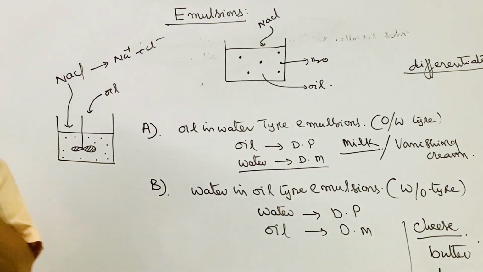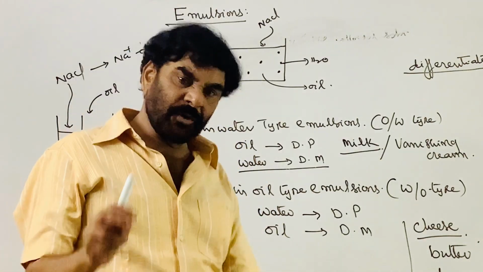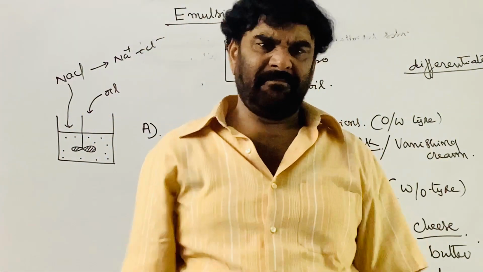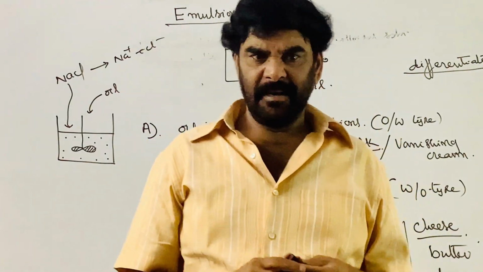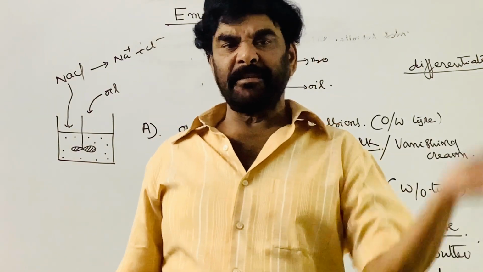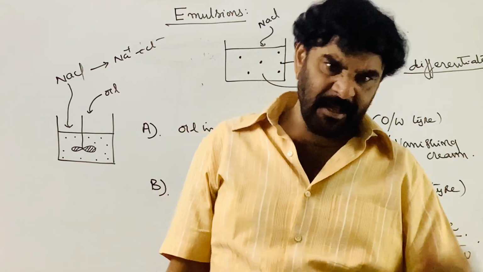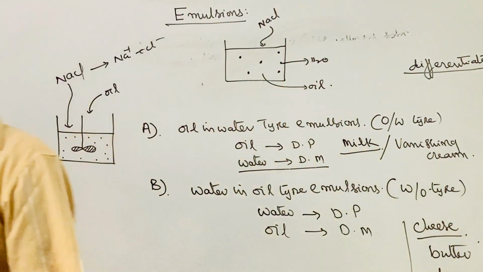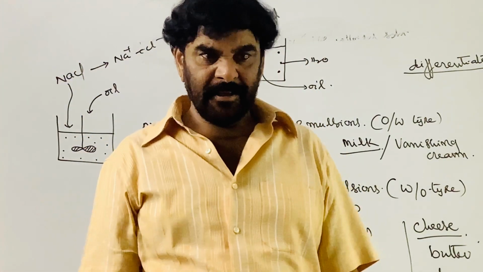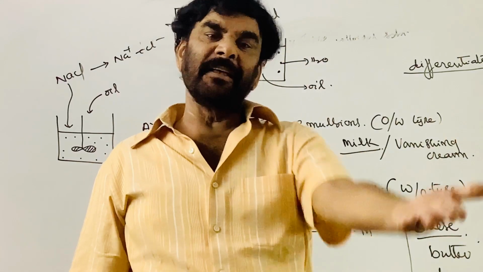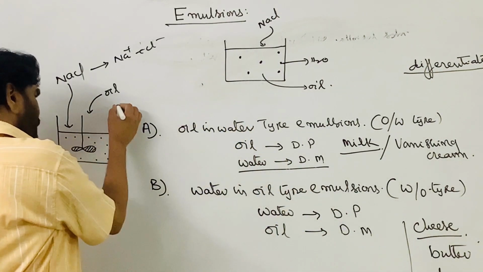If you take the third property, the dye property. Now you take a dye, a colored substance, which is soluble in the oil. Some of them are soluble in water and insoluble in oil. Some of them are soluble in the oil and insoluble in the water. Now you take a dye, a colored substance, which is soluble in oil and insoluble in the water. So now what happens to this system?